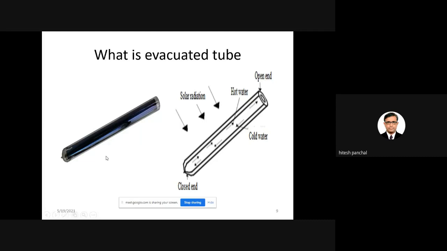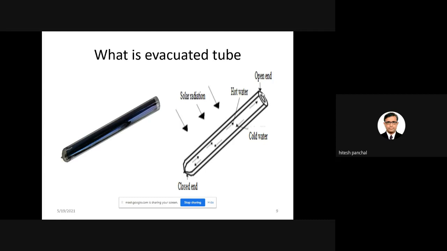So here you can see in this diagram, two figures are drawn. On the left side you can see the evacuated tubes, and on the right side you can see the evacuated tubes as a line diagram. In the line diagram, you can see that cold water goes to the downward side, receives the solar energy and becomes hot water. So this is the evacuated tube, which is generally used for solar thermal applications.